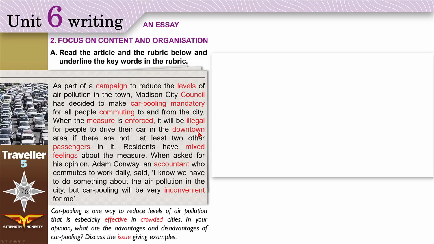The British word is city center. If there are not at least 2 other passengers in it. Passengers, people inside a car who are not driving. So at least 3 people. 1 is the driver and 2 passengers. So 3 people at least in a car.